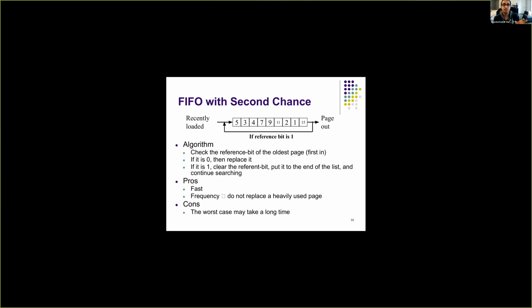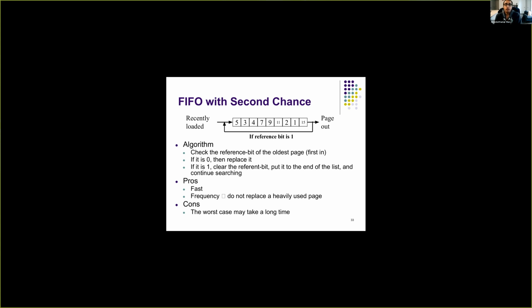If all the pages are frequently used, or all the pages have reference bit 1, we will end up iterating through every page in the queue. This might increase the latency of handling page faults, which is not desired, especially in real-time systems where we want page faults to be serviced quickly.